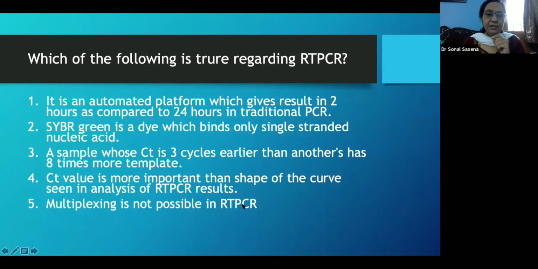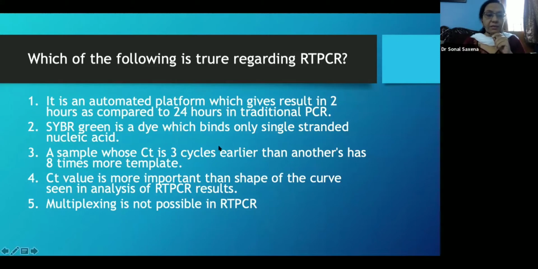Now, before that, just let me wake you up. I want you to note down, like a pre-test, which of these following statements you feel are true and the rest are false. An RT-PCR as compared to a traditional PCR is actually an automated platform which gives results in 2 hours compared to 24 hours in a traditional PCR.